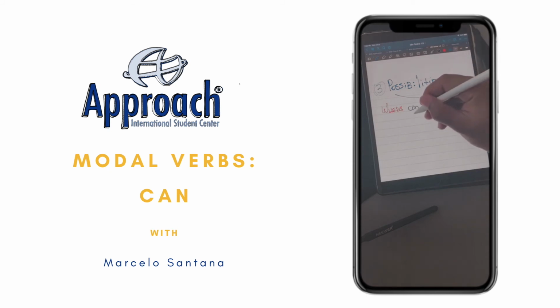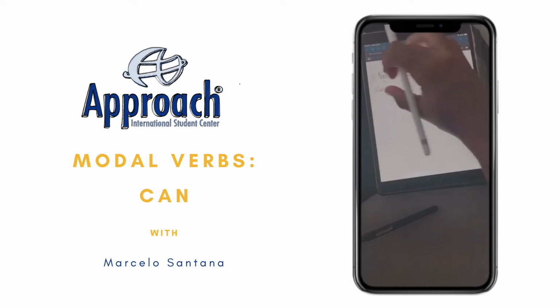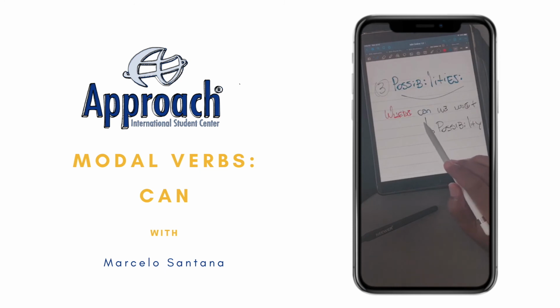So we have many possibilities here to meet. We can meet, possibility one, we can meet at the mall. We can meet at church. We can meet at school. So there are many possibilities here, okay? That's why I say that I can use the modal verb can to express possibilities as well. You know what I'm saying?